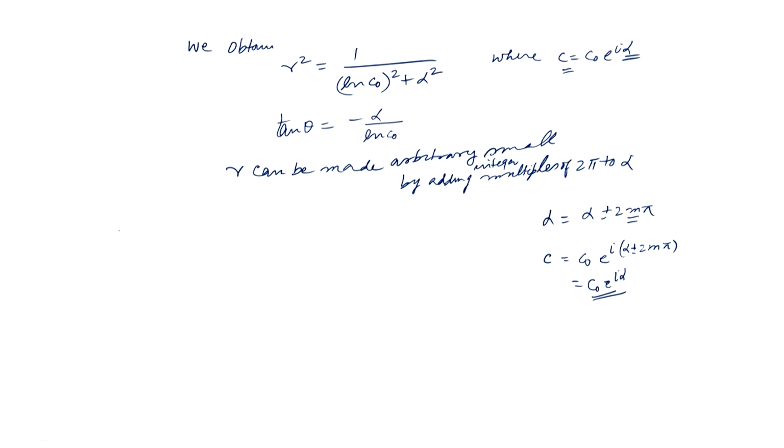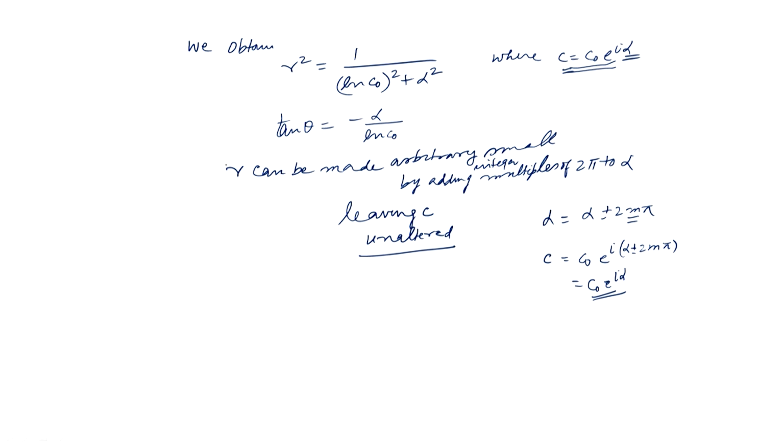So, r can be made arbitrarily small by adding integer multiples of 2 pi to alpha, leaving c unaltered. Okay. So, now what we have seen: you take any complex number c equal to c naught e to the power i alpha, where c is of course non-zero,